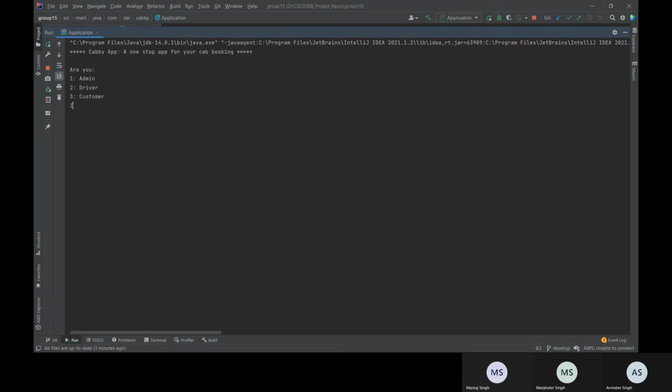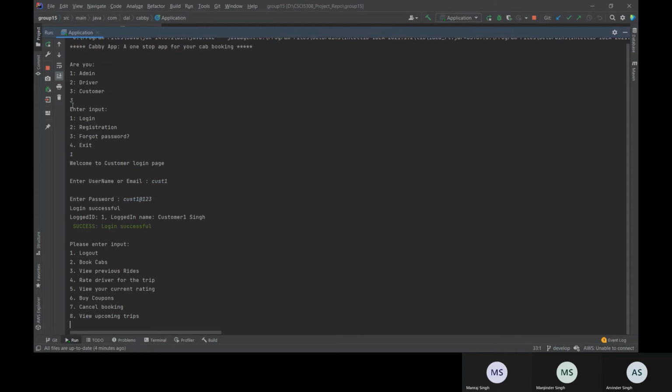Now first I'm logging in as the customer. Once the customer logs in, he will get all these options so that he can opt from here.